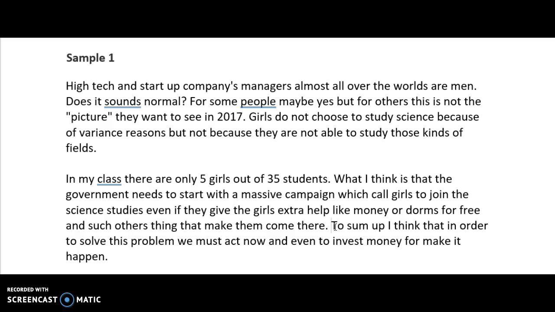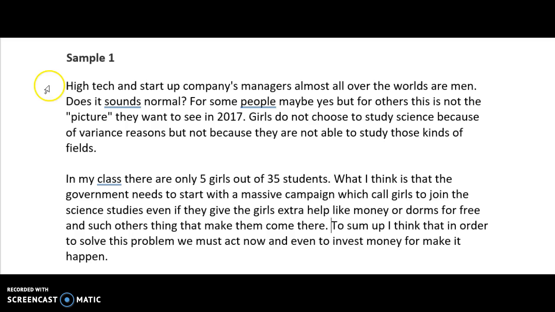So my question is going to be, does it discuss the problem in the first paragraph? Does it give a solution in the second paragraph? So if we look here, high-tech and startup company managers almost all over the world are men. Does it sound normal? For some people, maybe yes, but for others, this is not the picture they want to see in 2017. Girls do not choose to study science because of various reasons, but not because they're not able to study those kinds of fields.